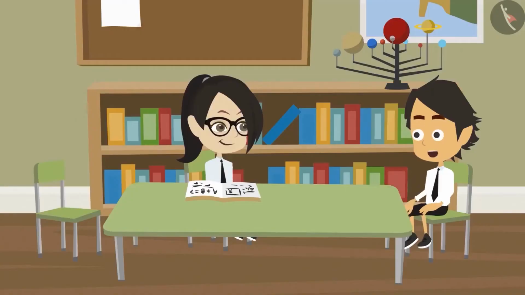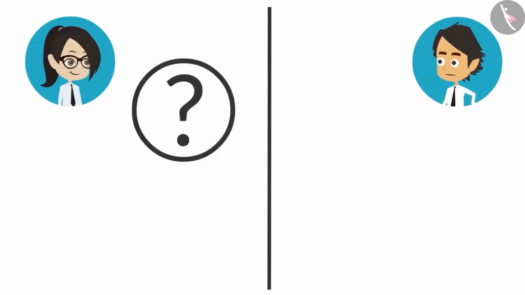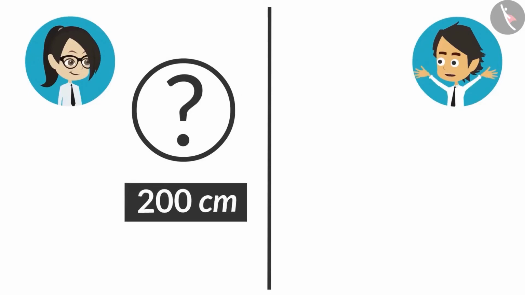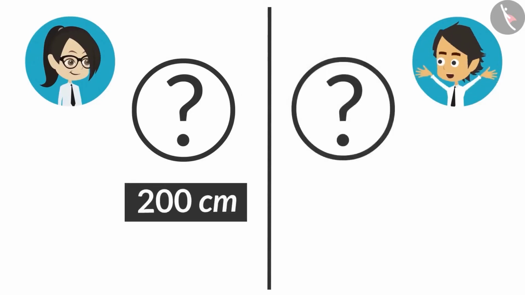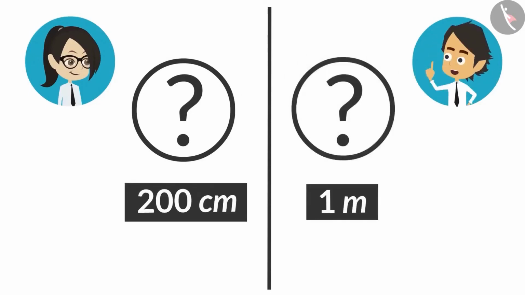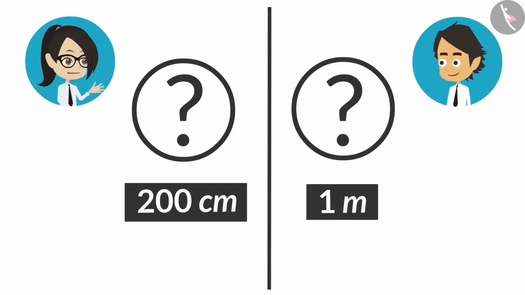This is a question from the book. Now try to answer the question that I will ask you. Ask me. The length of an object is 200 centimeters and the length of the second object is 1 meter. Tell me which one among them is longer? What is there to think here? The object with 1 meter length is bigger. How? You only told me that meter is big and centimeter is small. Therefore, 1 meter should be bigger.